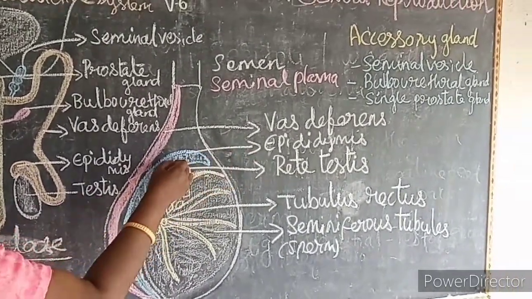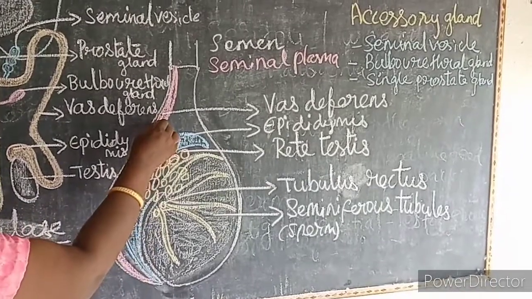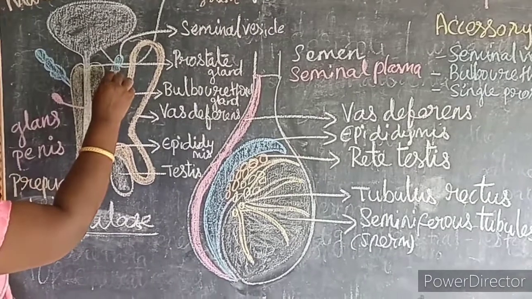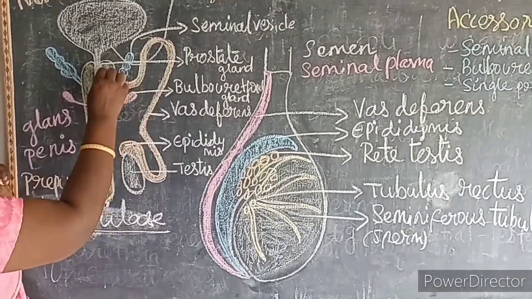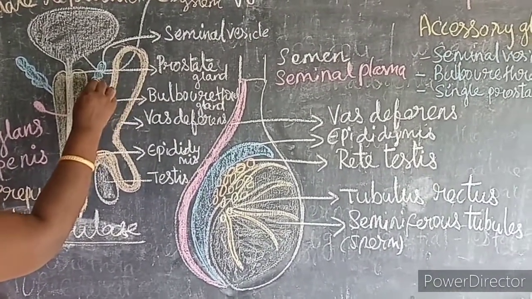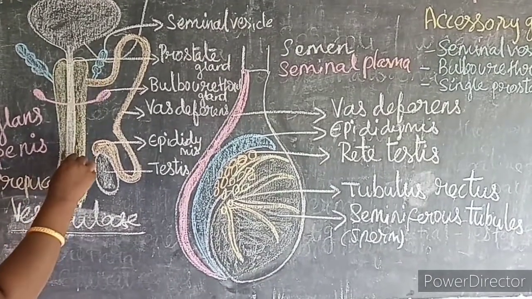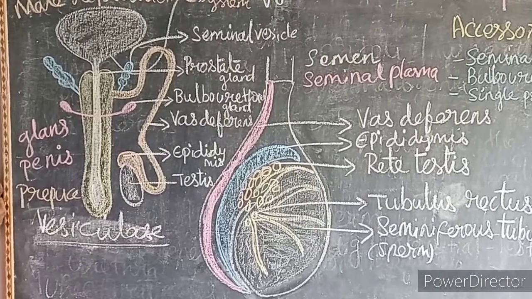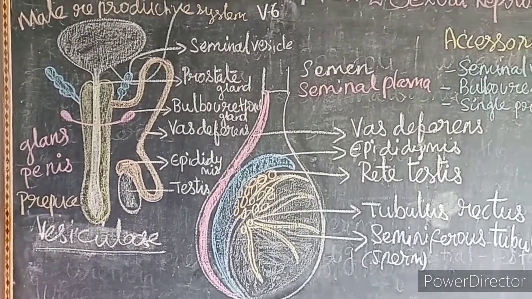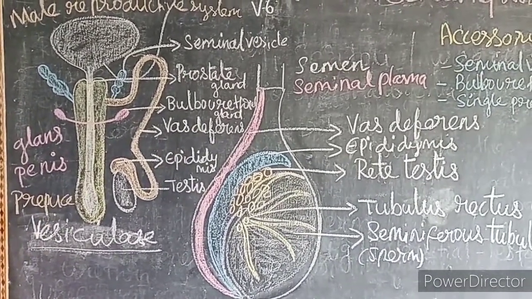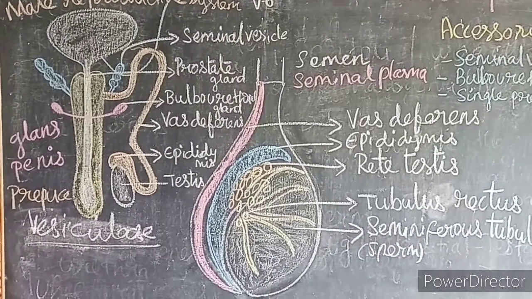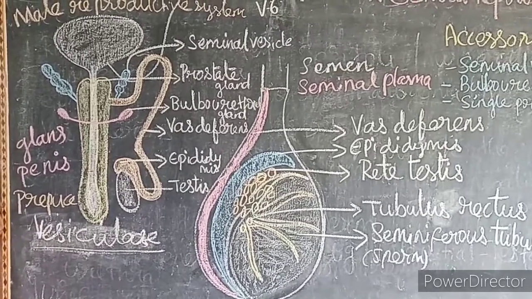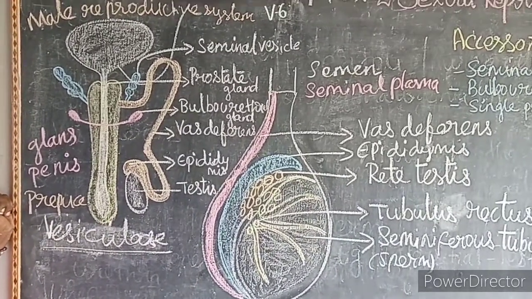From the epididymis, the sperms enter into the vas deferens, and from the vas deferens into the seminal vesicle, then the seminal vesicle into the prostate gland, and the prostate gland into the urethra. The urethra is a male reproductive organ, a common passage for urine as well as sperms at different times. Then there is an opening in the urethra called the urethral meatus.